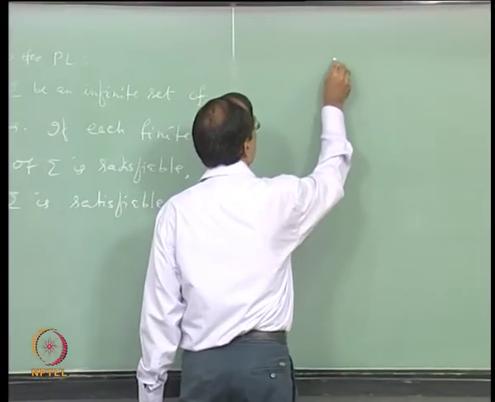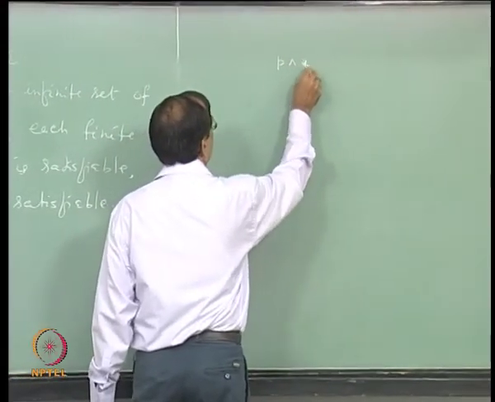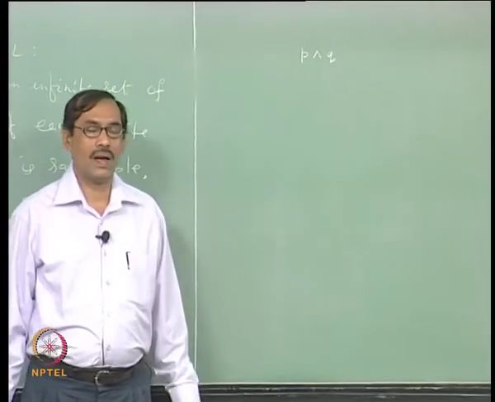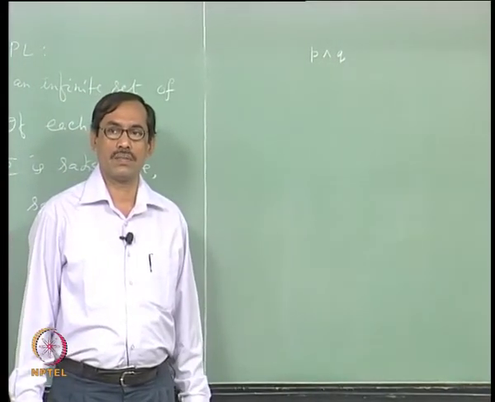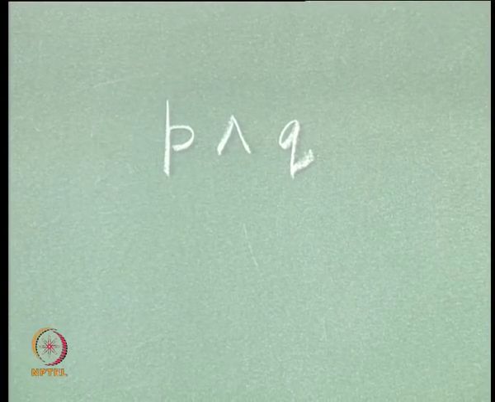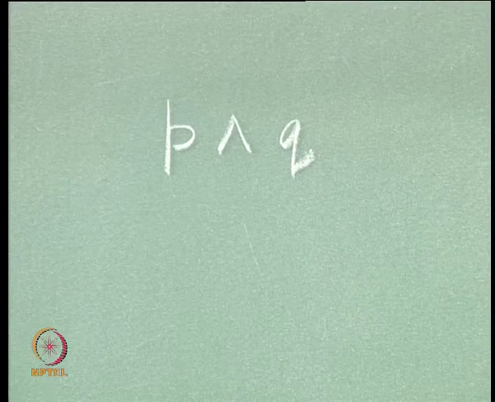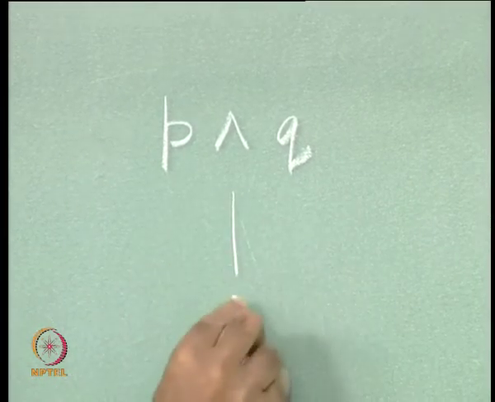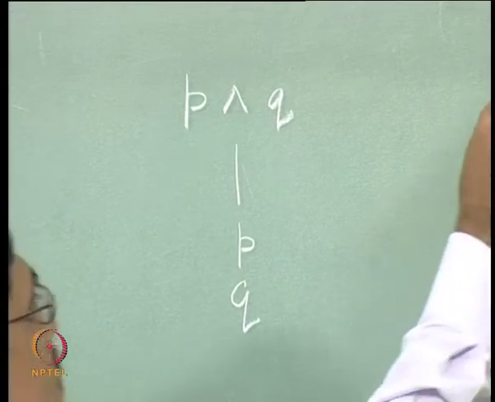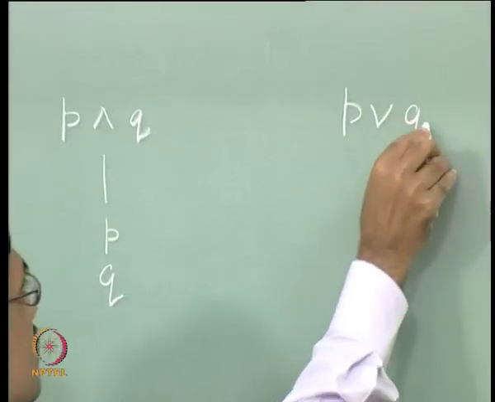Suppose I take P and Q, one proposition. Now, how do I decide whether this is true or false? Well, P and Q is true if both of them are true. So, I just construct a tree. If P and Q both are true, then P and Q will be true. Suppose I take P or Q, a similar construction.